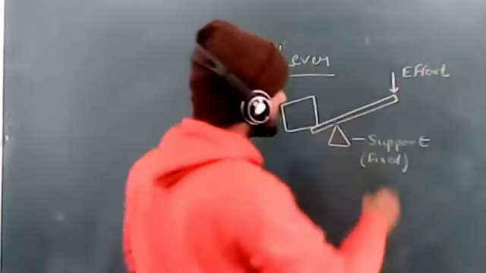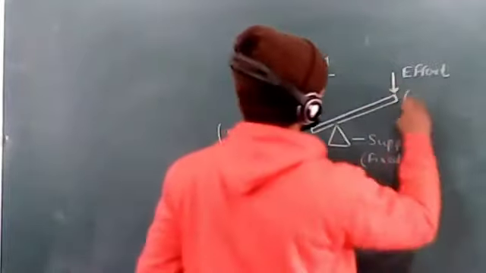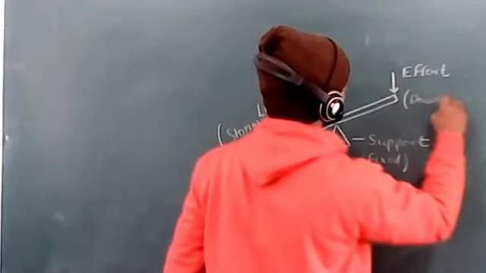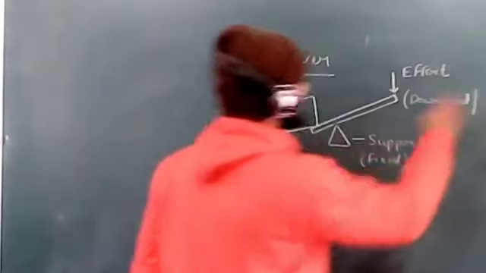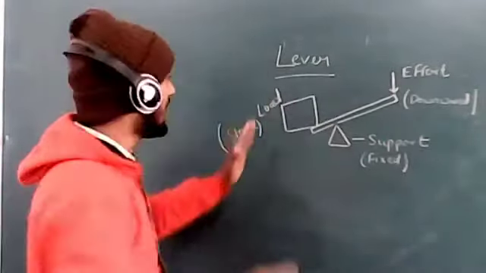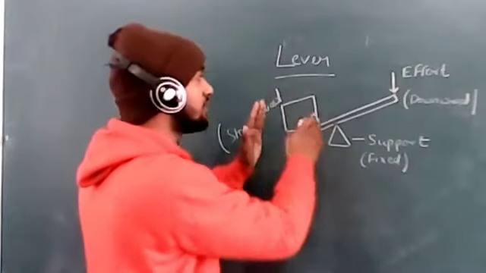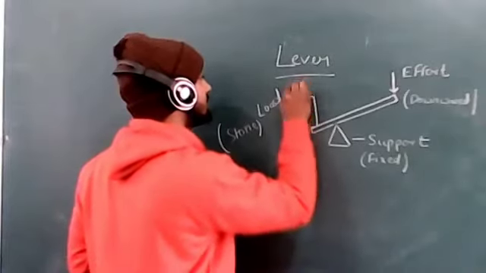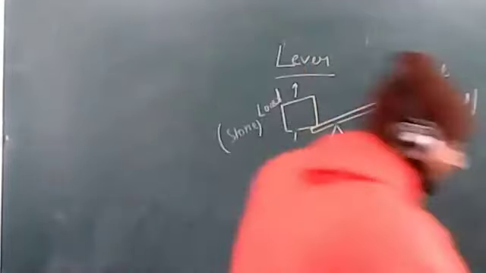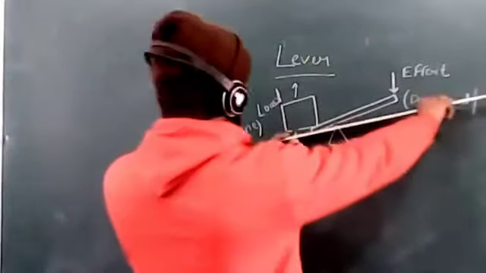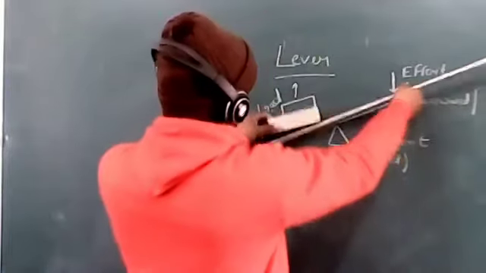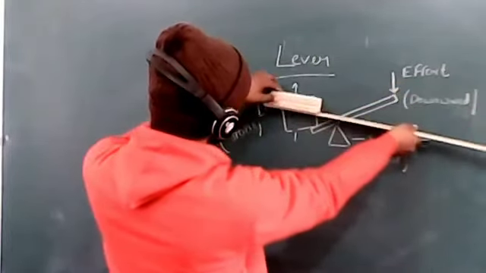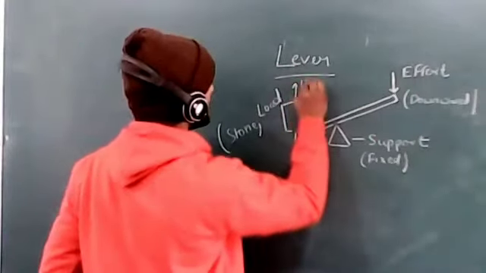What is the direction of force applied here? Downward. Now it will lift upward, in the opposite direction, and we can lift the big stone or load with the help of the lever, which is a simple machine. We apply force like this, and this load will lift in the upward direction.